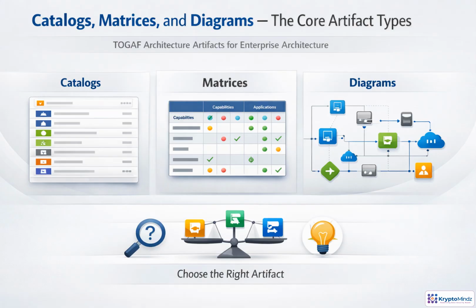Think of TOGAF artifacts as three lenses. Catalogs answer, what do we have? They create controlled lists of actors, capabilities, applications, data, or technologies. Matrices answer, how are these things related? They show mappings, ownership, coverage, gaps, and dependencies. Diagrams answer, how does it work or change? They make flows, structures, interactions, and life cycles easier to understand. The skill is not filling every template. It is choosing the artifact that best answers the stakeholder's question, then keeping it clear enough to support a decision.